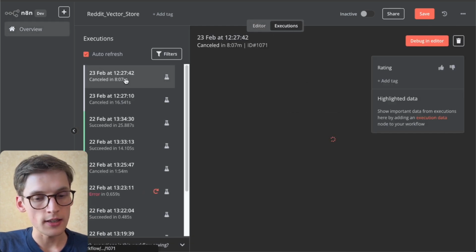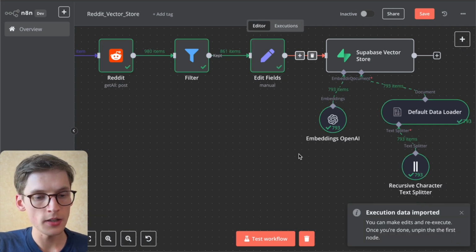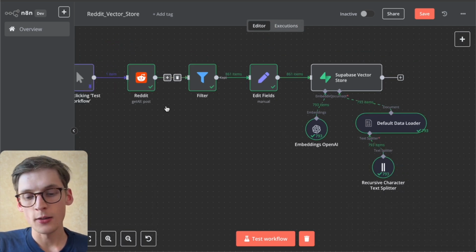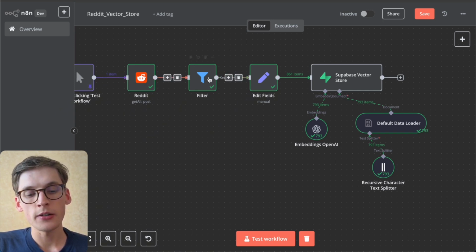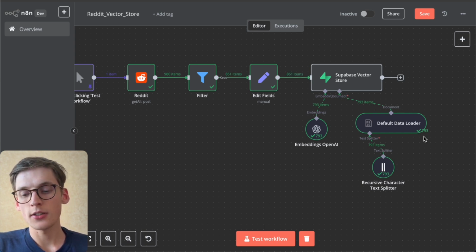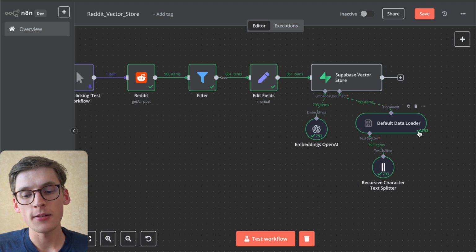So we could select this and debug in editor and pin. We got my last load from it. As I already mentioned, we got like 980 subreddits. We filtered it down and we inserted this into our Supabase vector store. I also stopped this workflow because it takes too much time and I wanted to generate a simple video for you. But basically that's how it works.